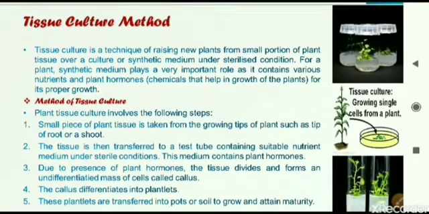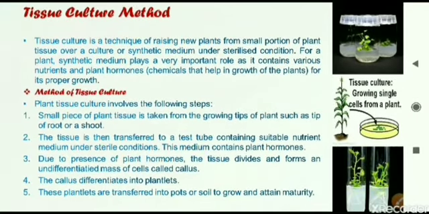The next topic now is the tissue culture method. It is an artificial method. It is not performed in the natural way. It is performed in the laboratories. In a simple way, we can say we are growing or cultivating new varieties of plants in a biological lab. That is the tissue culture method.